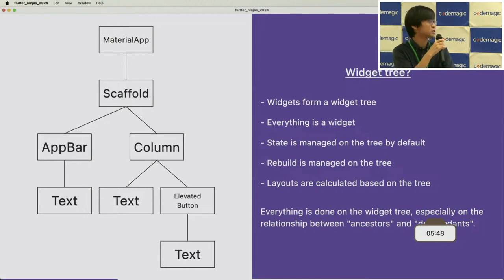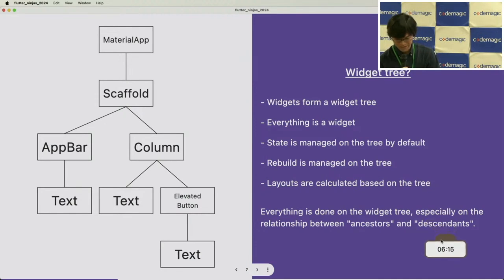State is also managed on the widget tree by default with StatefulWidget or InheritedWidget. And rendering, layouts, focus, and semantics, as Manuela said yesterday, all come from the widget and the widget tree. So everything is done on the widget tree, especially on the relationship between ancestors and descendants.